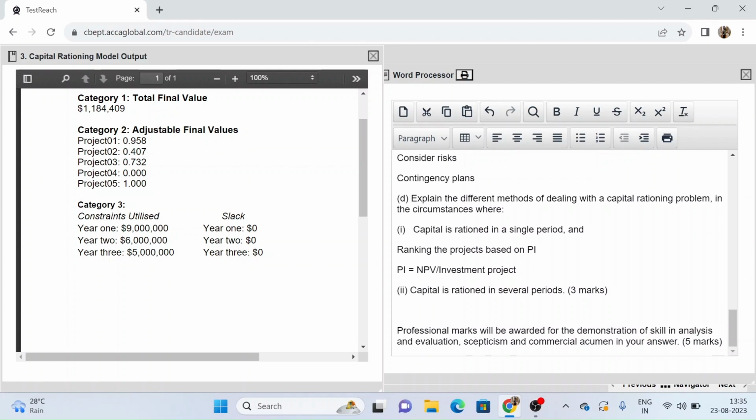It was given that for 3 years we have a limited amount of money, and that is how a linear programming model will help us. So linear programming is the solution to solving the problem when you have capital rationing in several periods. The solution of the linear programming model will give you the combination of which projects you should choose to maximize your NPV.